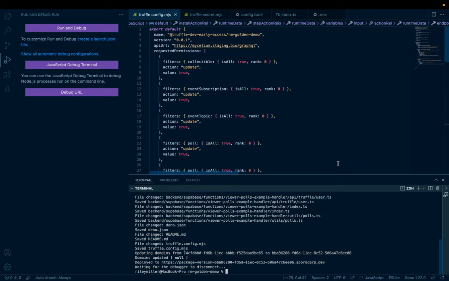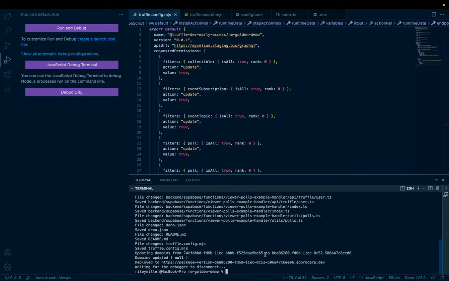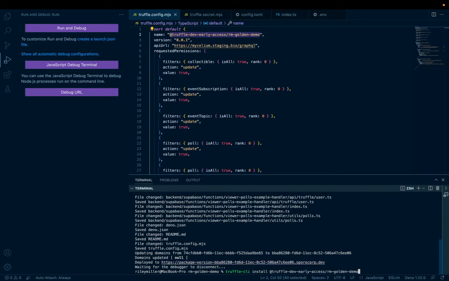Cool. So the next thing that we're going to do is install the package. And so what we can do is just run Truffle CLI install package name and just pass in that at latest tag. So we're going to go and grab our package name from that name field, paste it in, and we're going to specify that we want to install the latest package.